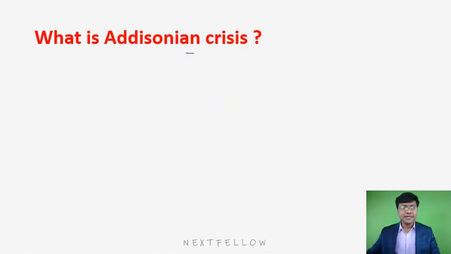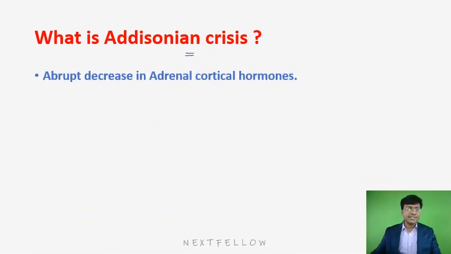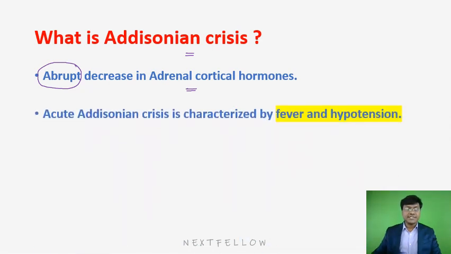Then followed by that, we have a very important endocrine emergency called Addisonian crisis. What is Addisonian crisis? It is an abrupt decrease in the adrenal cortical hormones. This Addisonian crisis could be secondary to some infections. What will be the presentation of this Addisonian crisis? They present with fever as well as very severe hypotension.